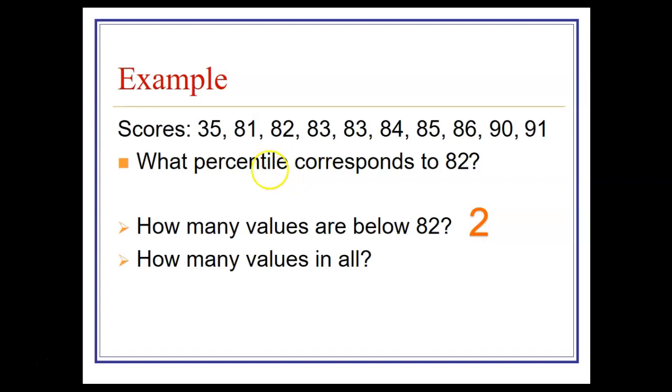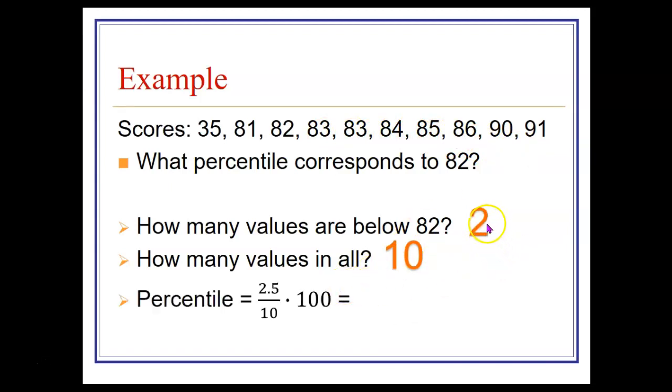And how many values are there in all? 1, 2, 3, 4, 5, 6, 7, 8, 9, 10. So for the percentile, we take 2 plus 0.5, that is 2.5, and we divide it by 10, and then we multiply by 100. And that comes out to be 25, so that would be the 25th percentile. So the 82 here corresponds to the 25th percentile.